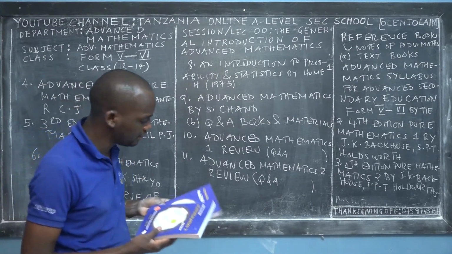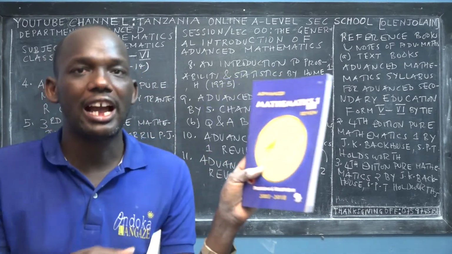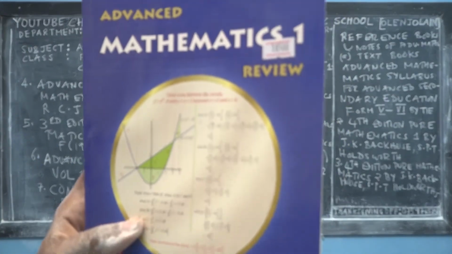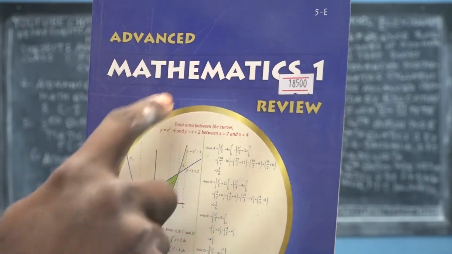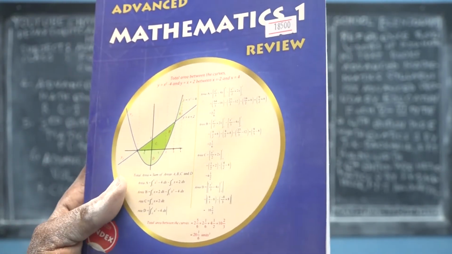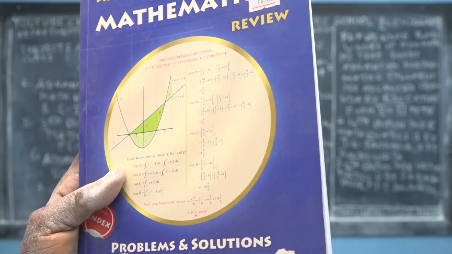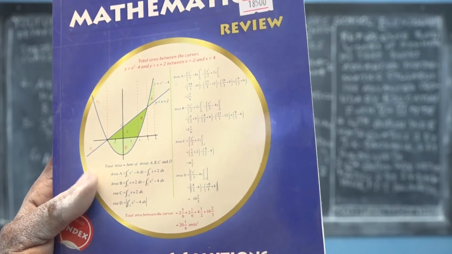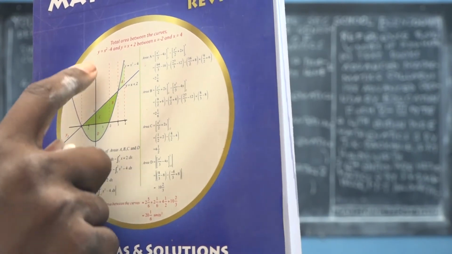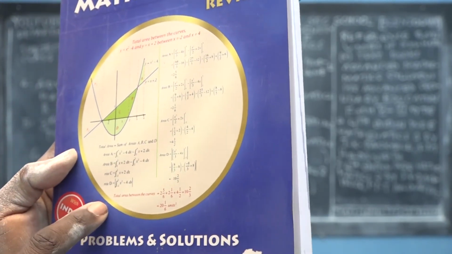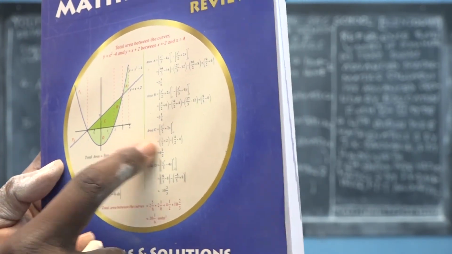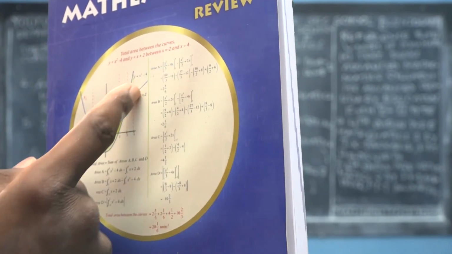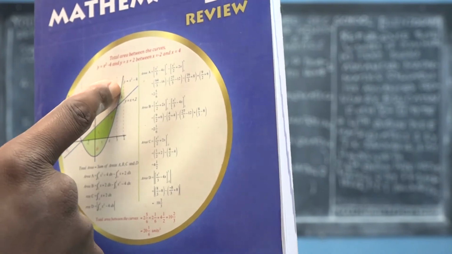The first question and answers book that you should have, as a student or a teacher who is teaching advanced mathematics, is Advanced Mathematics 1 Review. I recommend this book. It contains Problems and Solutions 2003 to 2018. This is the front view, and this is the beauty of the total area between curves. This is the beauty of integration, the application of integration.